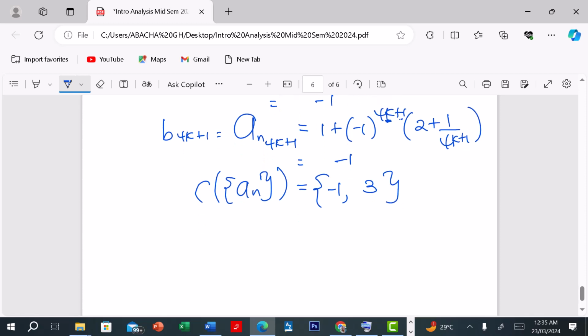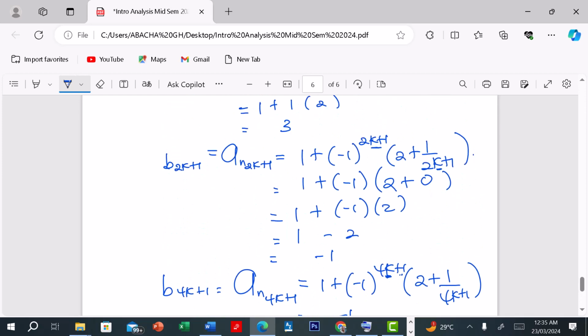Now the lim inf of a n is equal to negative 1, because negative 1 is the greatest lower bound. In fact, there are some other smaller numbers, and there are some other bigger numbers, but the greatest among those small numbers will be negative 1, and the least among those bigger numbers will be 3. So our lim inf is just negative 1, and this is how we find the lim inf.